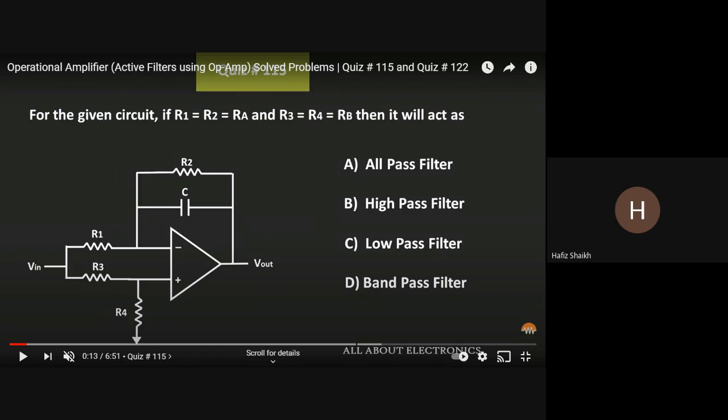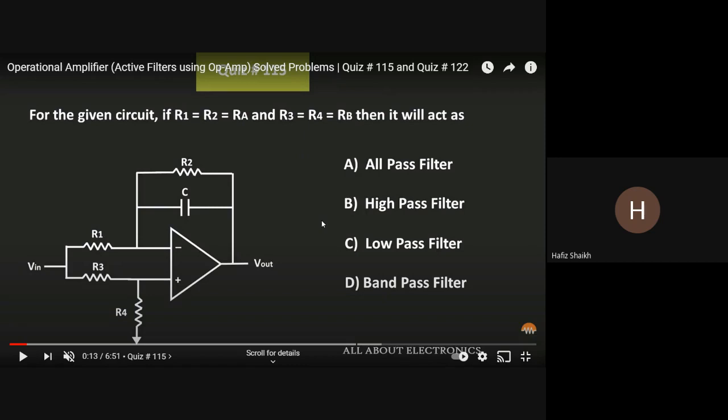The question is what it will act like: an all pass filter, high pass filter, low pass filter, or band pass filter. This type of question is asked. You can see here the four resistances R1, R2, R3, and R4. R1 and R2 are resistance RA, and R3 and R4 are resistance RB.